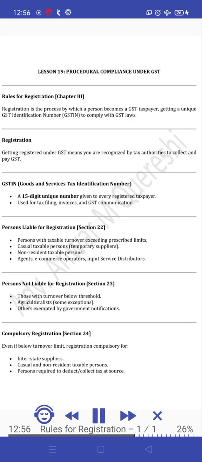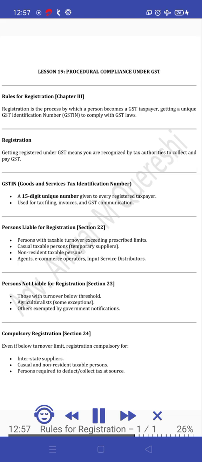Lesson 19. Procedural compliance under GST. Rules for registration, Chapter 3. Registration is the process by which a person becomes a GST taxpayer, getting a unique GST identification number, GSTIN, to comply with GST laws. Registration. Getting registered under GST means you are recognized by tax authorities to collect and pay GST.